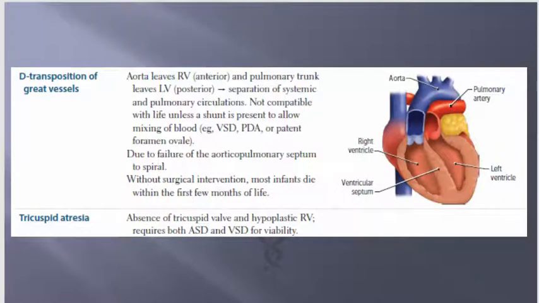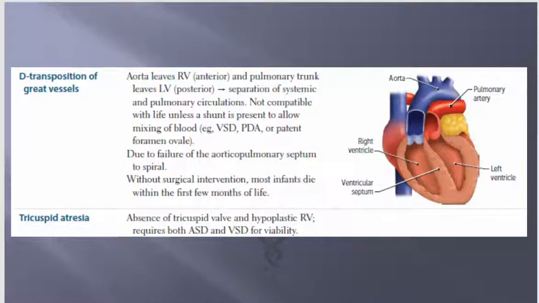D-transposition of great vessels. The aorta leaves the right ventricle anteriorly and pulmonary trunk leaves the left ventricle, posterior. The separation of systemic and pulmonary circulations is not compatible with life unless a shunt is present to allow mixing of the blood.